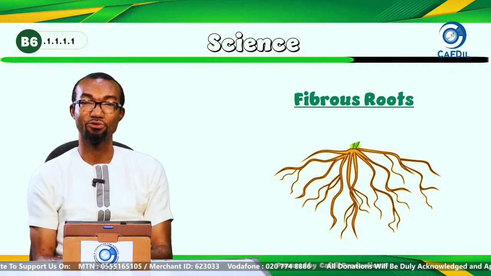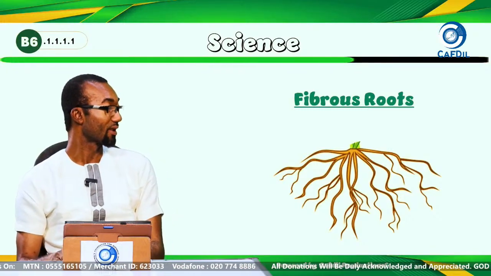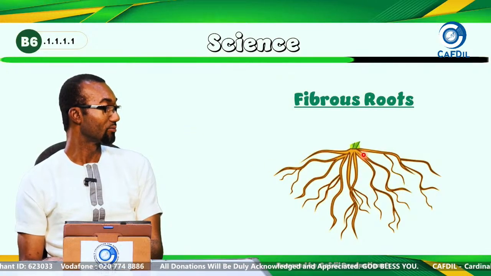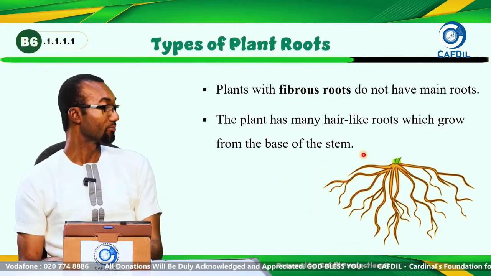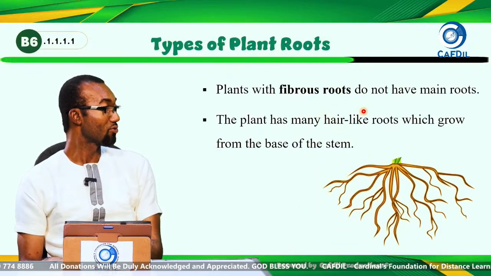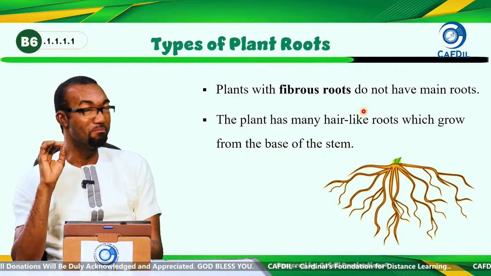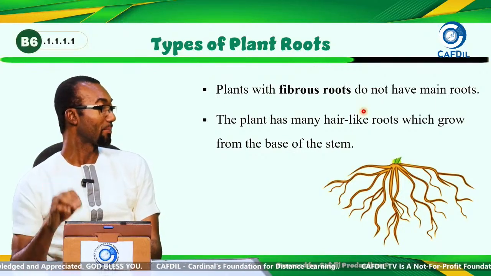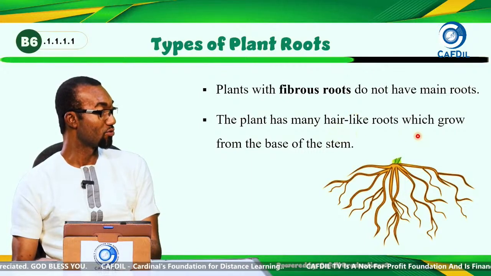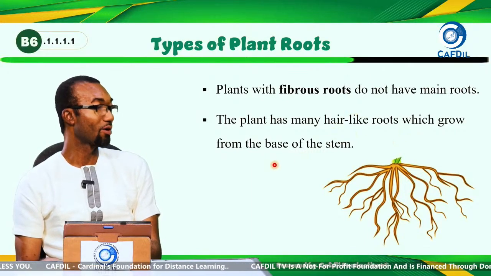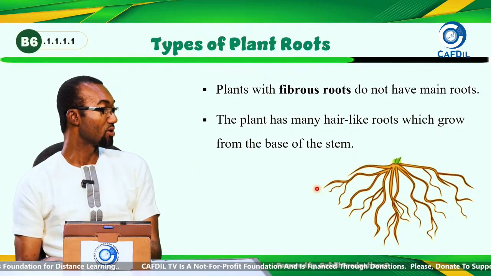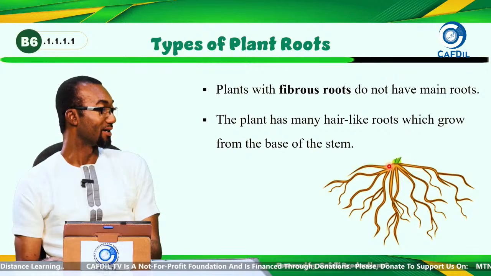Then let's go to fibrous roots. This is what we call fibrous roots. What are fibrous roots? Plants with fibrous roots do not have main roots. The plant has many hair-like roots which grow from the base of the stem. So they don't have main roots. All the roots have their source from the base of the stem like this.